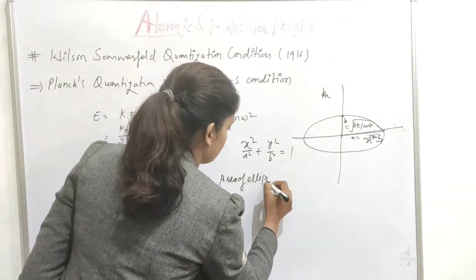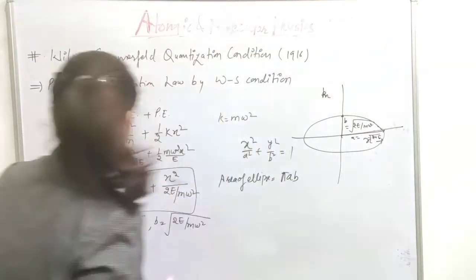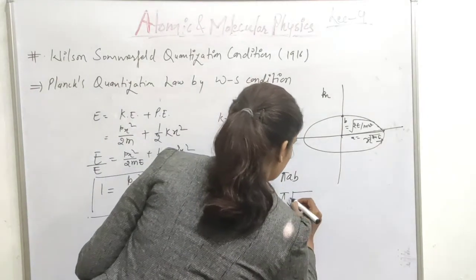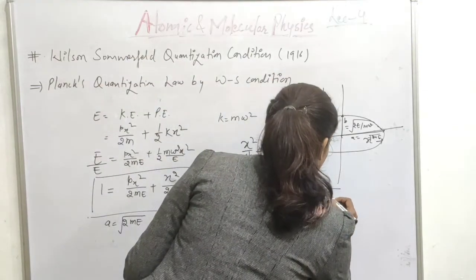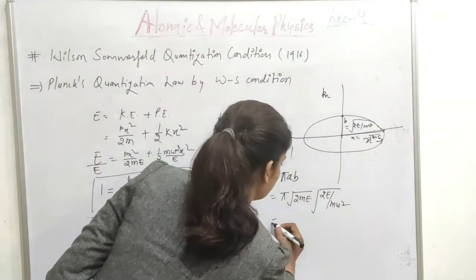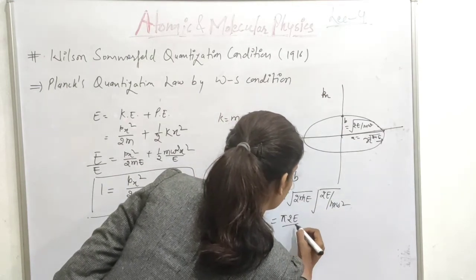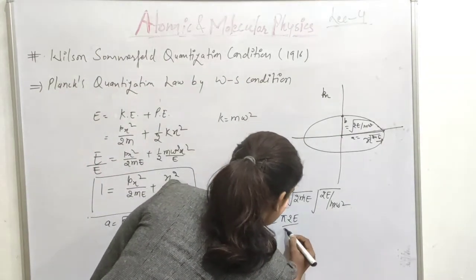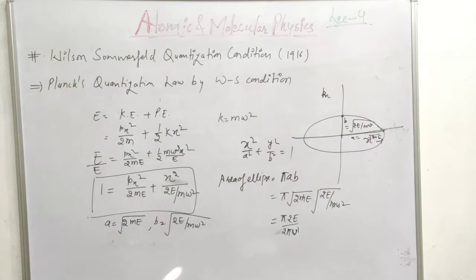Area of the ellipse, you know that. What is it? Pi ab. So we will write pi a and b. So we will have pi, the value of a is under the root 2mE, the value of b is under the root 2E over m omega square. Now solving this, we have pi, 2 is out, m is cancelled, 2E over omega. Omega is angular frequency. We can write omega is 2 pi nu dash. So this is the area of the ellipse.